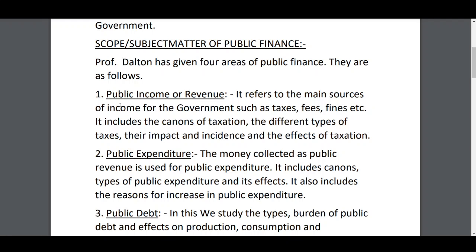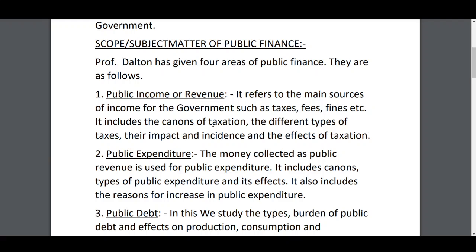The first one is public income or revenue. What is this public income or revenue? The main source of government income is tax. And the other is non-tax revenue, that is fees and fines. Fines means penalties for breaking the government laws and regulations. In this subtopic, public income or revenue, we are going to study the different sources of income for the government, such as tax, fees, fines, etc.